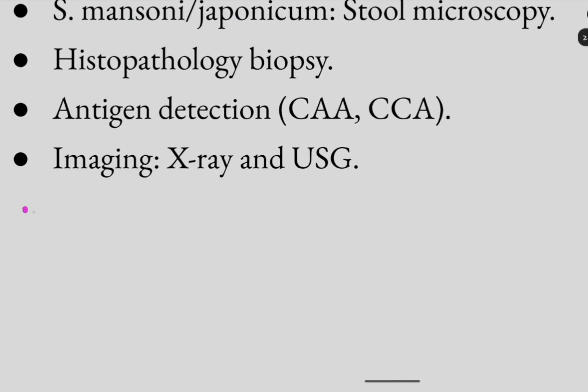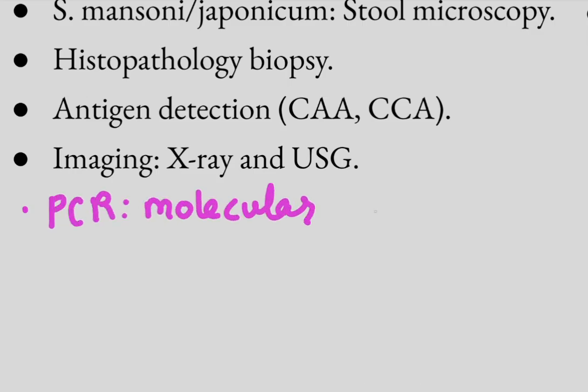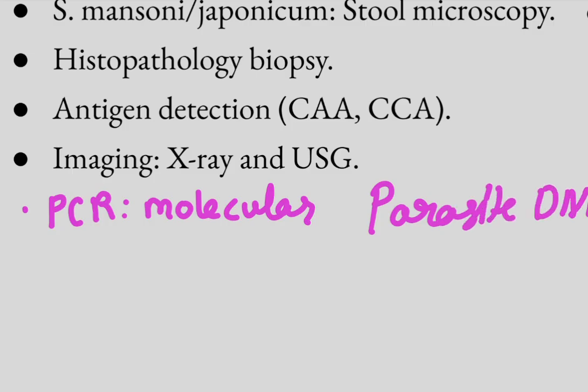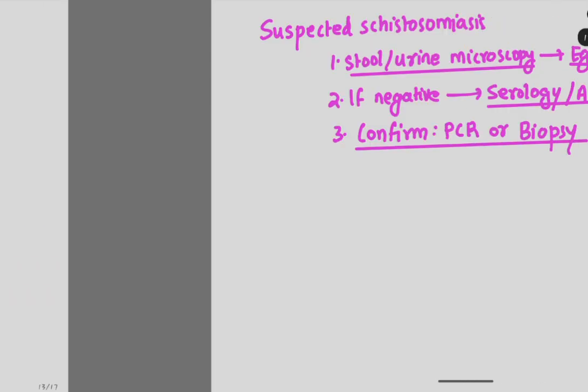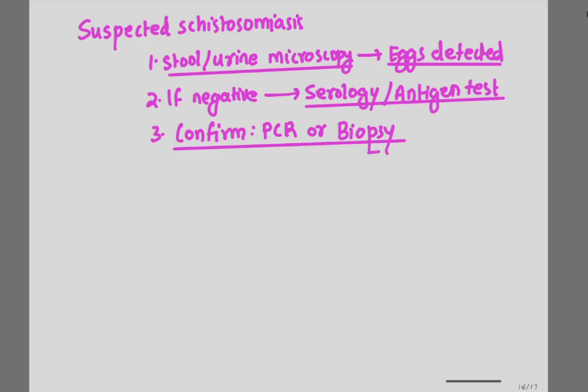PCR is a molecular method for detecting parasite DNA in urine or stools. So we can confirm by PCR or tissue biopsy. The first gold standard is always stool or urine microscopy.